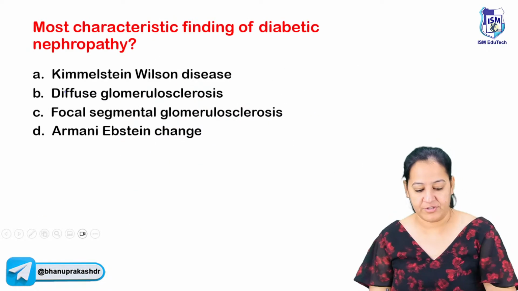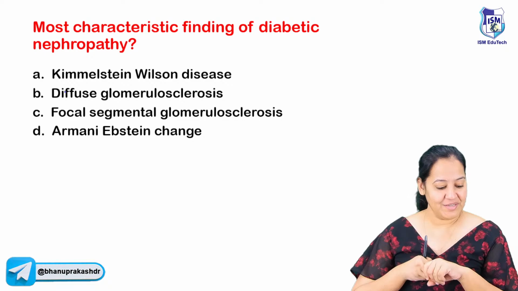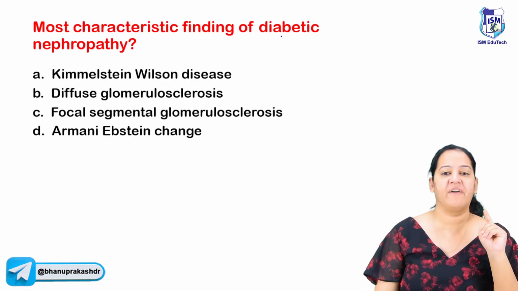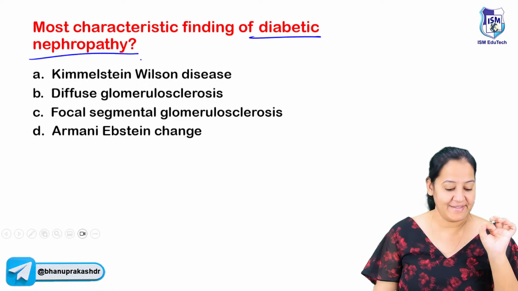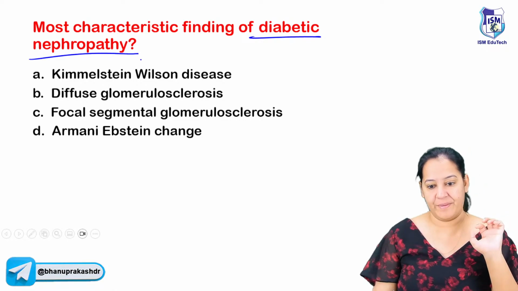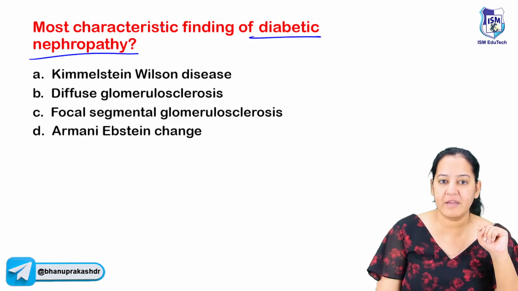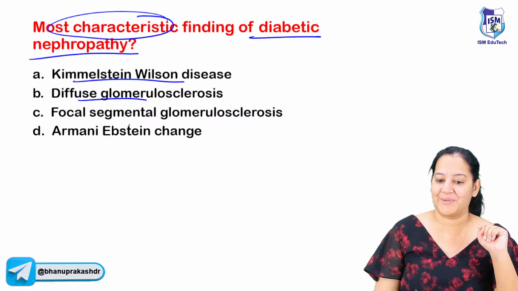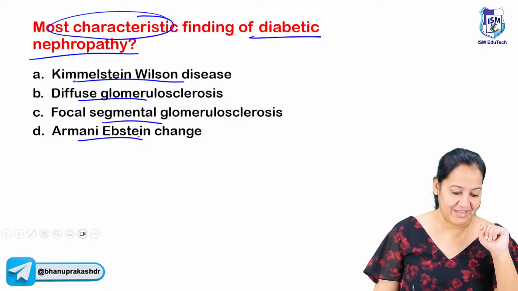The next question is in front of you. Read the question and tell me the answer quickly. Yes. Most characteristic finding for diabetic nephropathy. So the question is about diabetic nephropathy. I'm asking most characteristic. Is it Kimmelstiel-Wilson kidney or diffuse glomerulosclerosis? Is it focal segmental glomerulosclerosis or Armanni-Ebstein change?